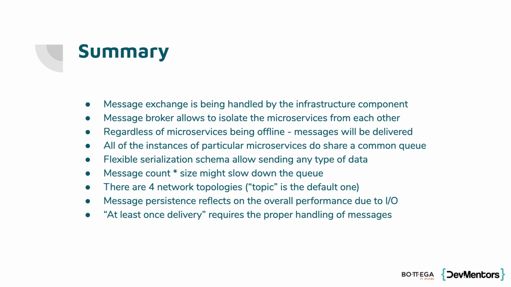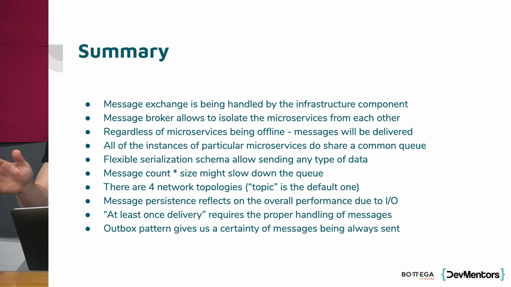And just like we've said in this episode, there are a lot of tricky parts when it comes to message processing. So we will probably stick to at least once delivery in all cases, but then we need to handle the possible edge cases where we might get the same message more than once, right? And we need to have atomic transactional processing of messages based on their unique IDs by following the inbox and outbox patterns for guaranteed delivery, and ensuring that we will always send the events that we want to send. Yeah. So nothing will be lost and nothing will be processed twice. So I think that's it when it comes to the message broker.